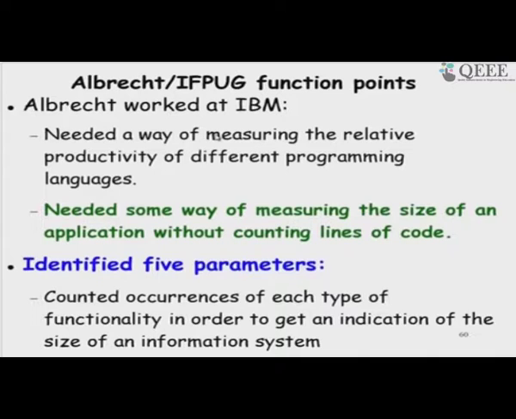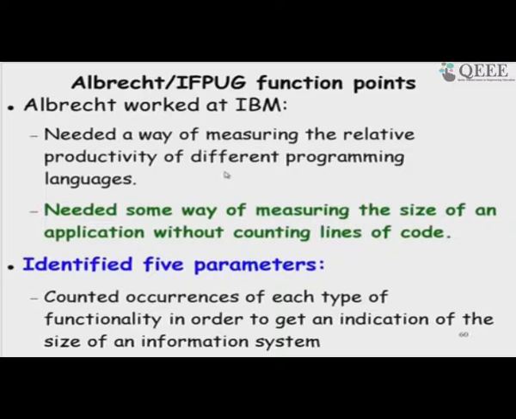Lines of code would only be guesswork, and when you guess, there is likely to be large error. Can't we measure the size just from the SRS document? That was his motivation.